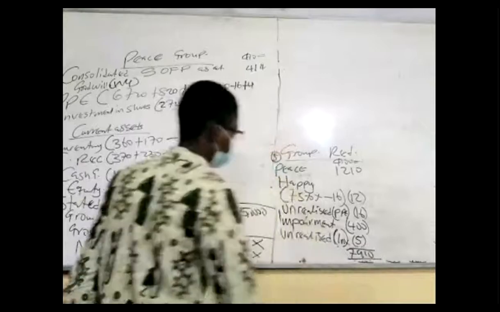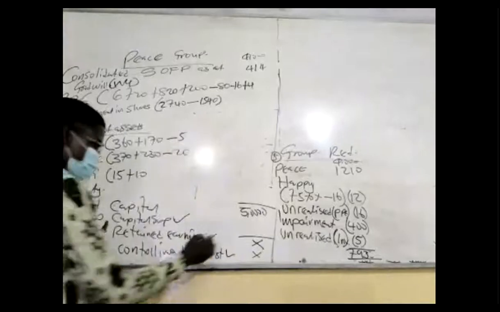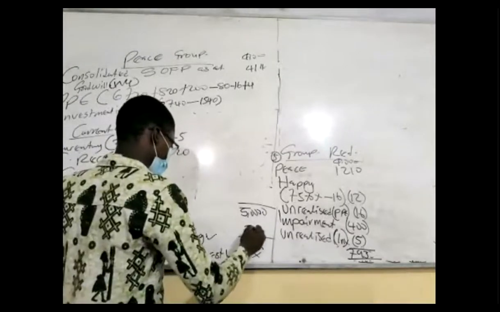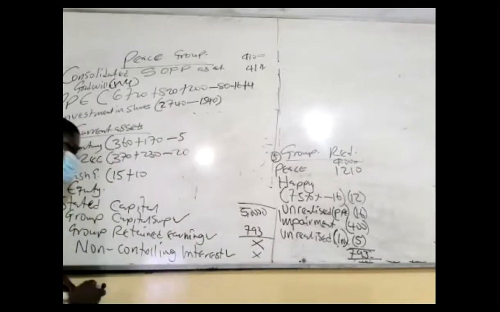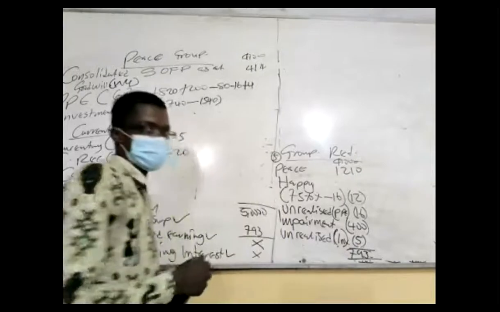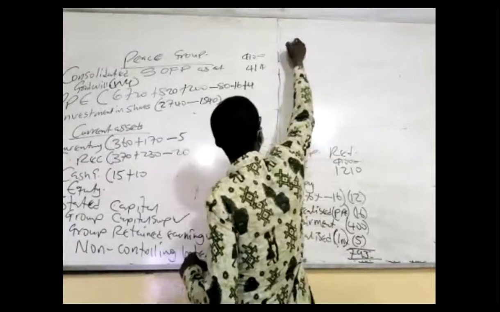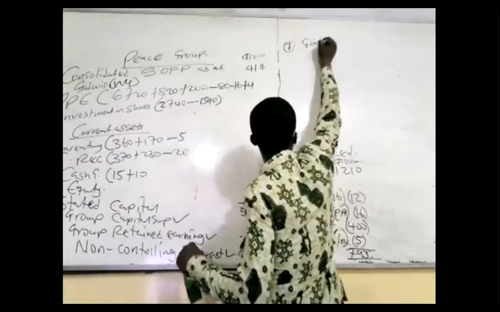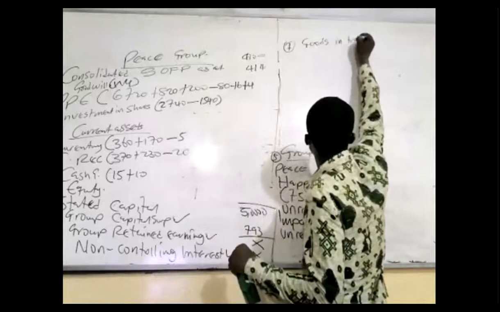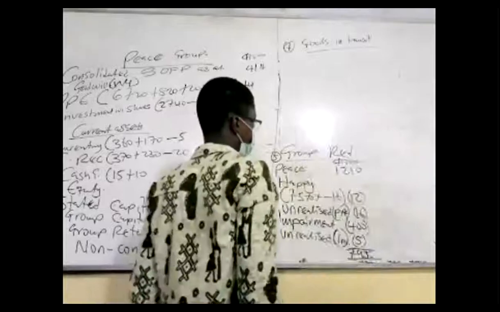So 790, right? 93. So the account book retail name is 793. That is book retail 793. Then I'll go to the goods in transit. How do you treat goods in transit? Number 7, goods in transit. It's the same treatment as cash in transit.